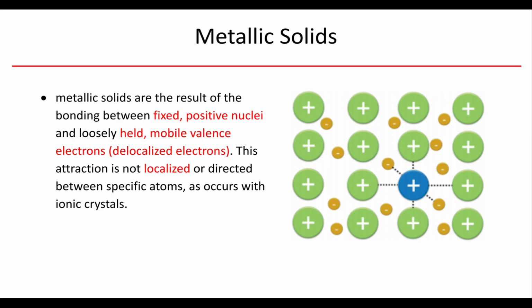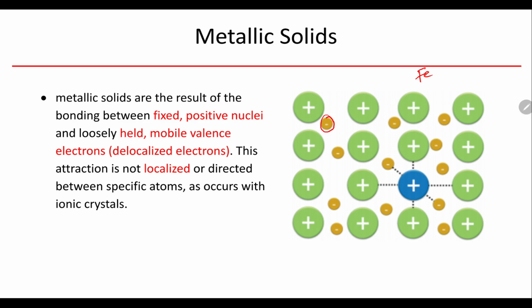Our fourth type are metallic solids. Now metallic solids are unique in that we know that metal atoms don't want to keep their valence electrons. So what happens is that they will lose their valence electrons if I have a piece of elemental metal. Say this was a chunk of iron. But the electrons have nowhere to go. So what they do is they place the electrons in a space between the atoms.